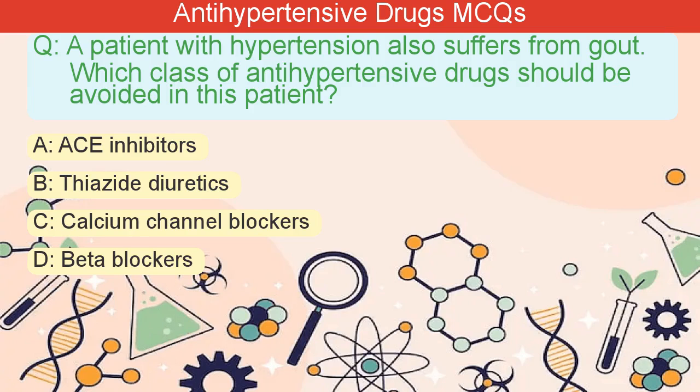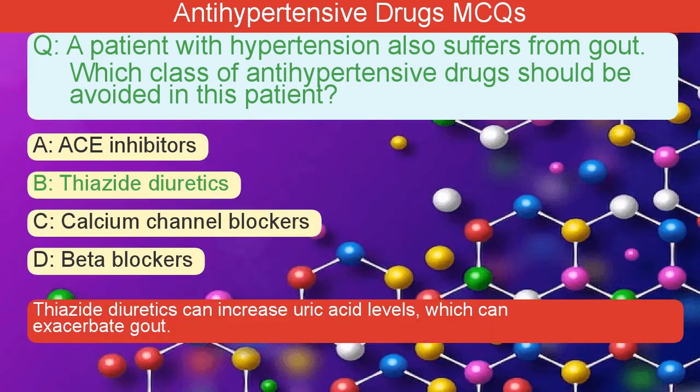A patient with hypertension also suffers from gout. Which class of antihypertensive drugs should be avoided in this patient? A. ACE inhibitors. B. Thiazide diuretics. C. Calcium channel blockers. D. Beta blockers. The correct answer is B. Thiazide diuretics can increase uric acid levels, which can exacerbate gout.